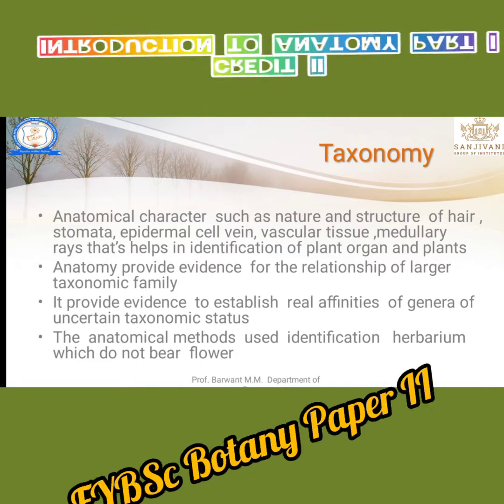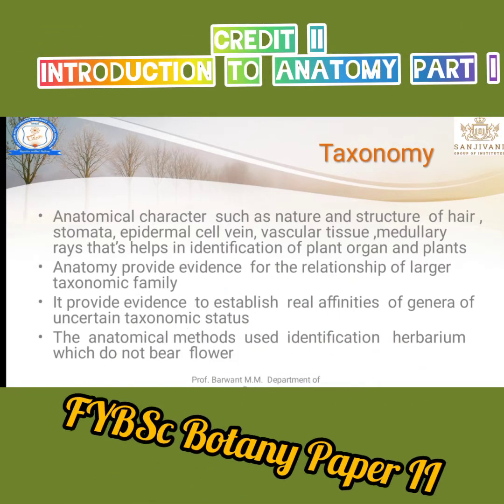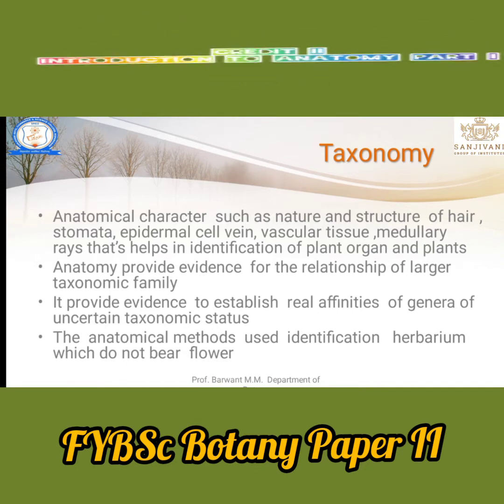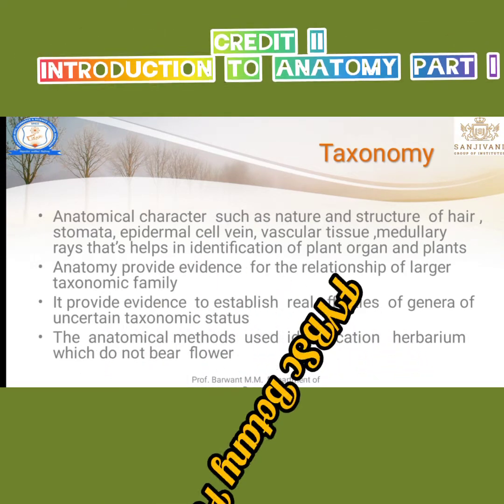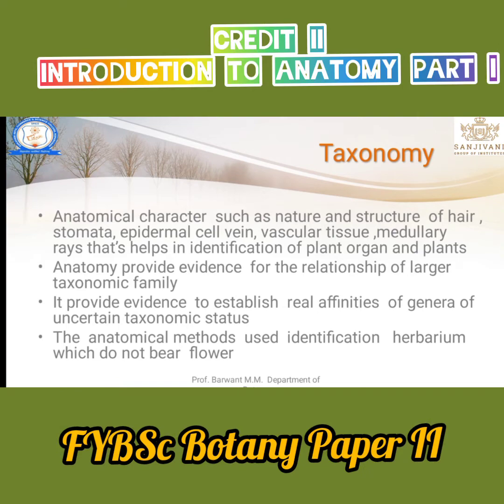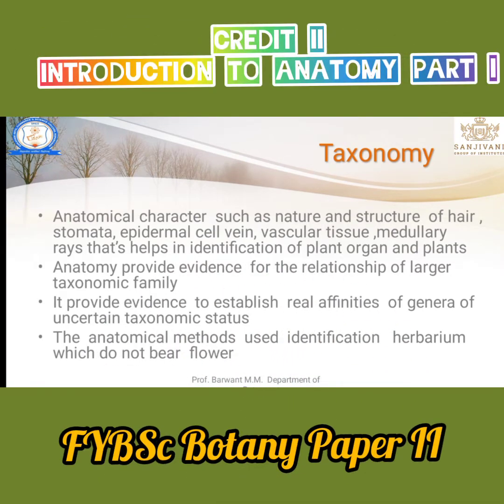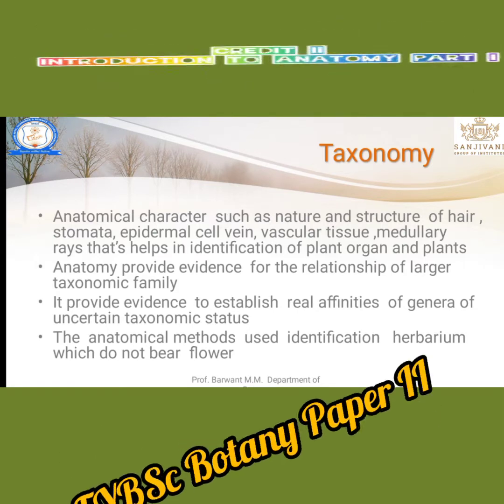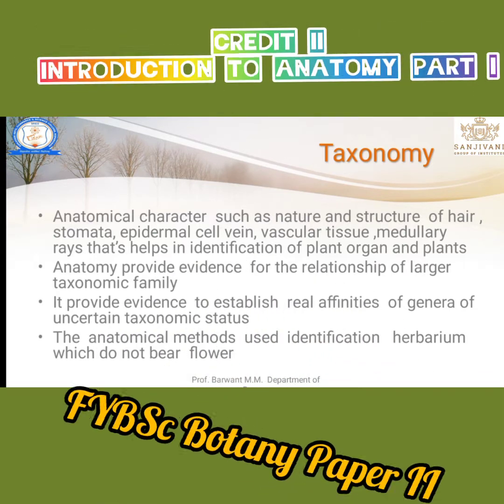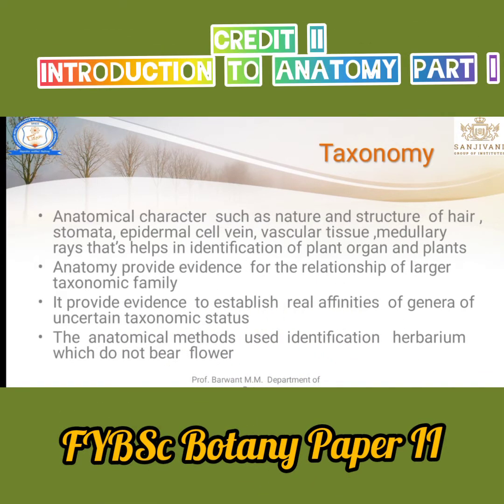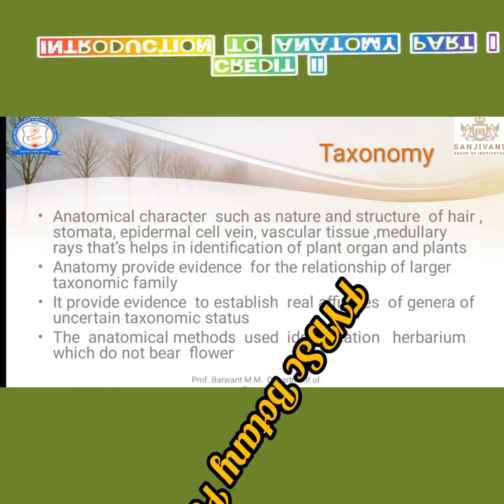Then stomata is an important anatomical character which helps to identify a plant as well as classify a plant and give a name to the plant. Generally in angiosperms, there are two types of stomata: kidney shaped and dumbbell shaped.